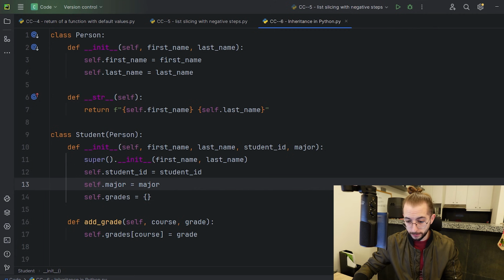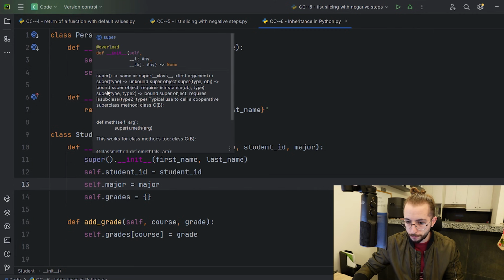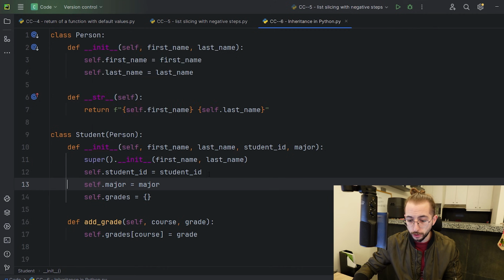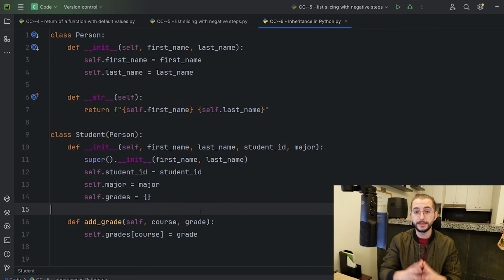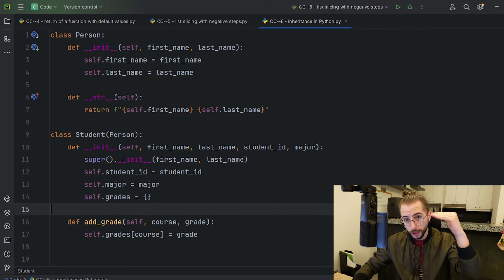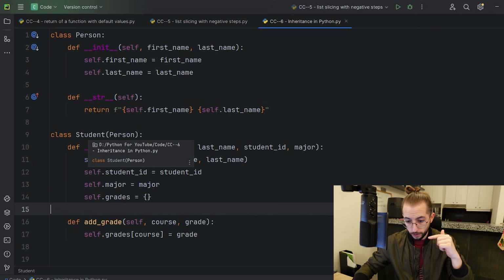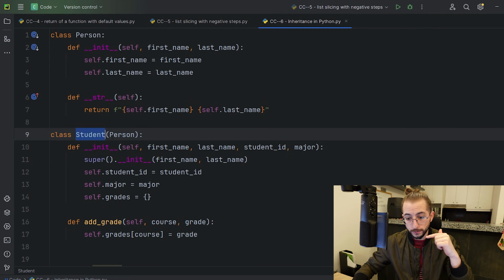And what this does, if I hover over it, will it tell me the super same unbound? Okay, it doesn't really explain in simple terms. I'll tell you in simple terms. Basically, this calls the constructor of the class from which my current class inherits. So the student inherits from person.